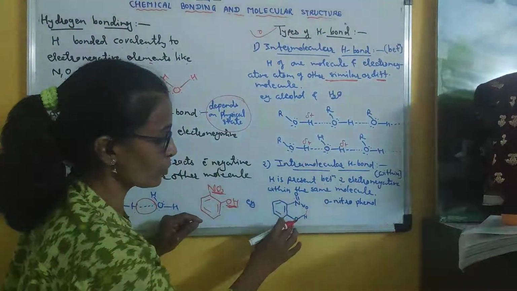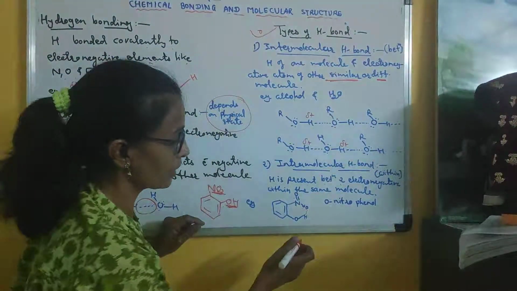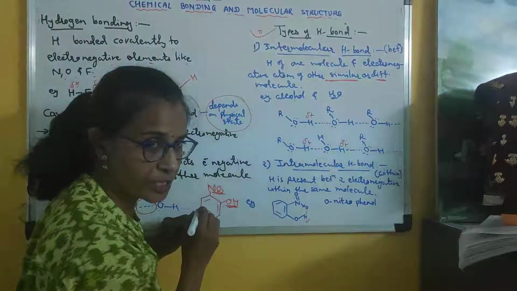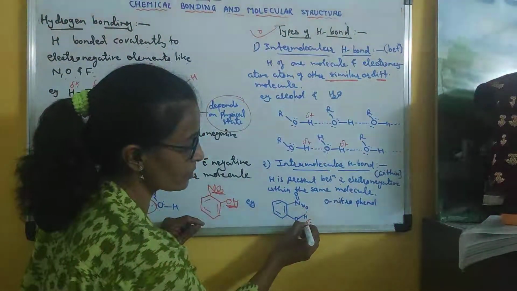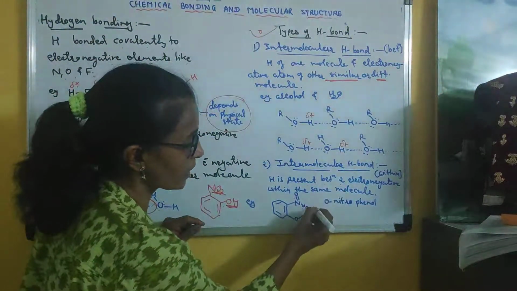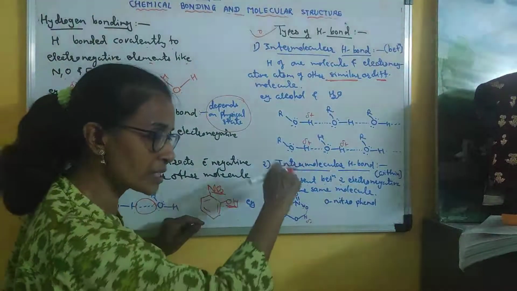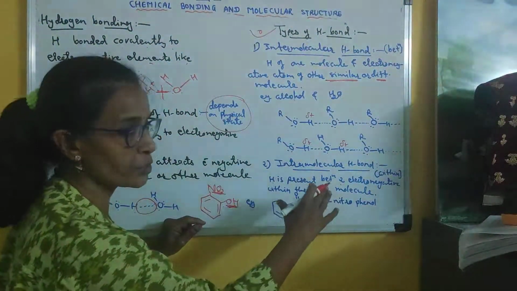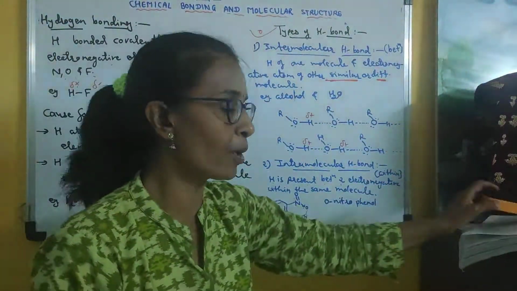These two groups, NO2 group and OH group, both are present in the same molecule. Clear? So this hydrogen is positive because it is attached to oxygen. Clear? So this is positively charged. So this positively charged hydrogen is attracted by the electronegative element which is present in the same molecule. So this is called intramolecular hydrogen bond. Got it? Intramolecular hydrogen bond.